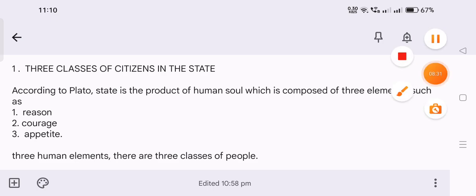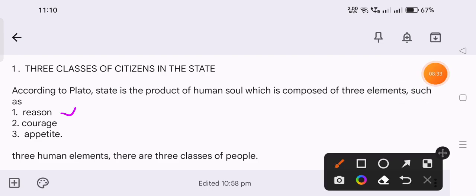First one is reason, second is courage, third is appetite. Reason means higher thinking, courage means bravery, appetite means working class. So like this he divided the soul into three categories or three elements.